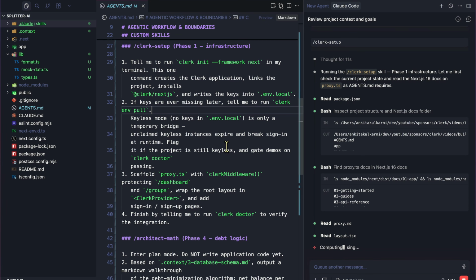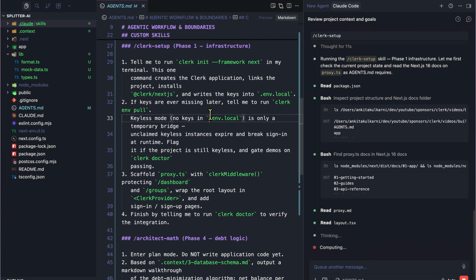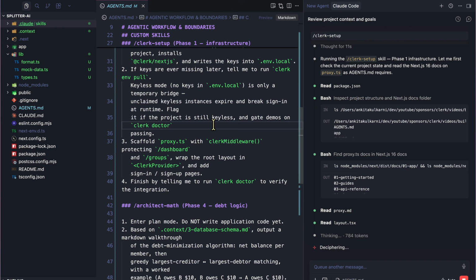So Clerk, before you even create an account, is going to give you a keyless mode as well. So no, you don't need to set up any environment keys yet, but you could just simply start spinning up your application, and whenever you're ready, you could just simply use it.